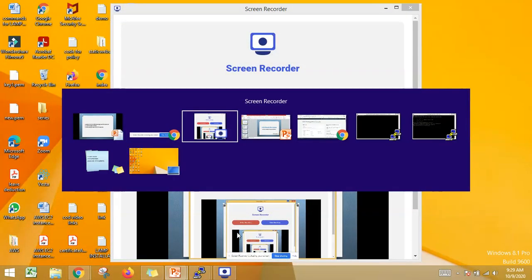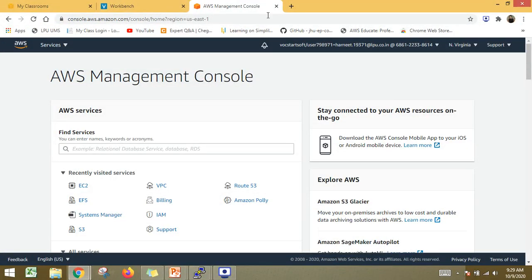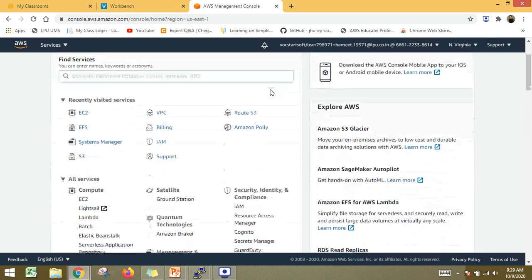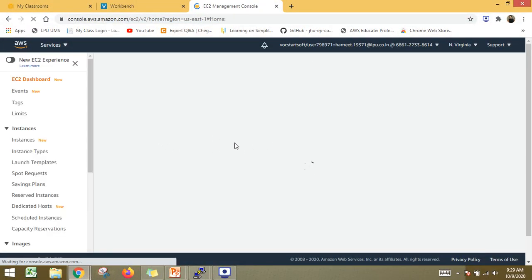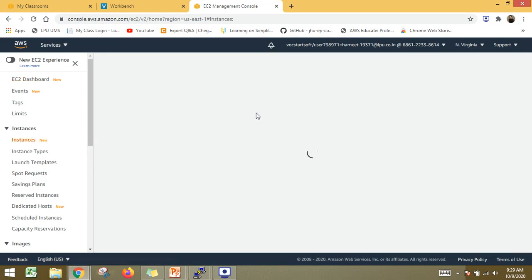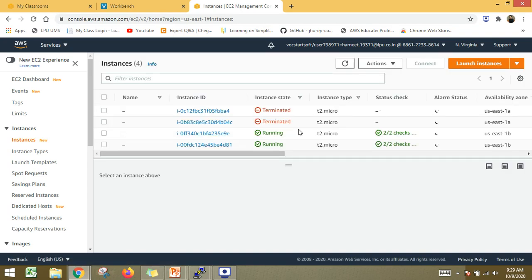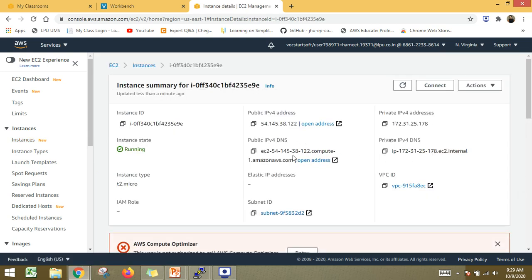So let's start understanding about them in detail. Here I am in my management console right now. I have already created two EC2 instances. You can see these are the two EC2 instances present here. I am going to work with this particular instance right now.